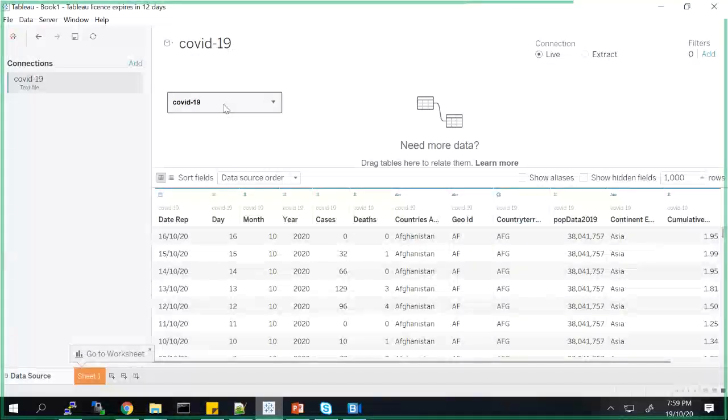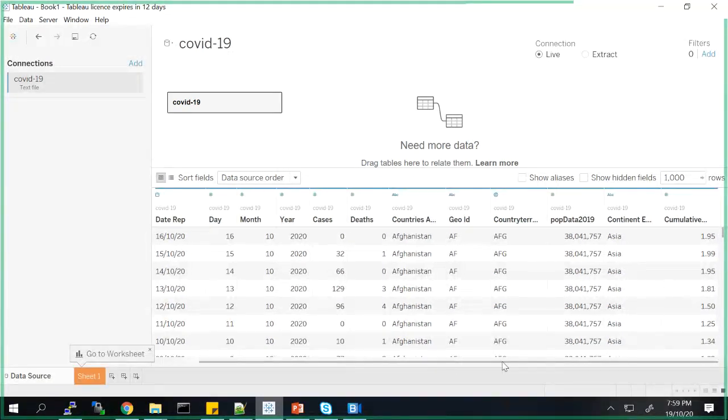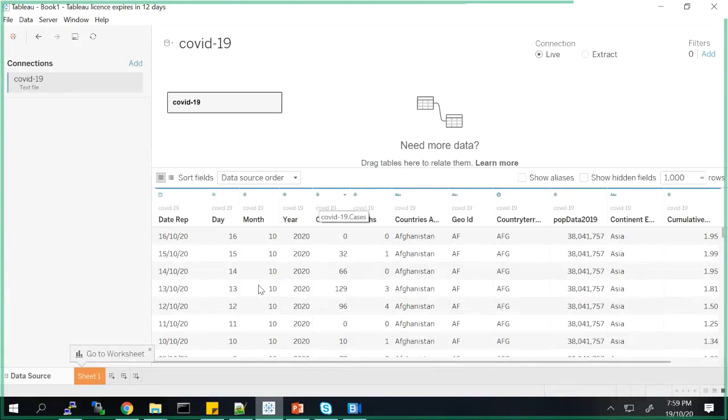Here is the data that has been pulled in. This is called the SQL viewer, where you can either use the data as is, or you can join multiple tables and build relationships between them. But I do not want that, because my data has everything that I need to work with, so I'm not going to join with any other data set or data table. Below is the data viewer, which shows you what the data looks like, and it is just showing you the first 1,000 rows. You can change it, I think the max limit is some 10,000 rows, but that's fine. We'll just keep it to 1,000 rows.